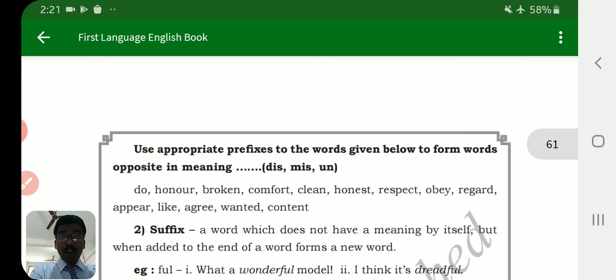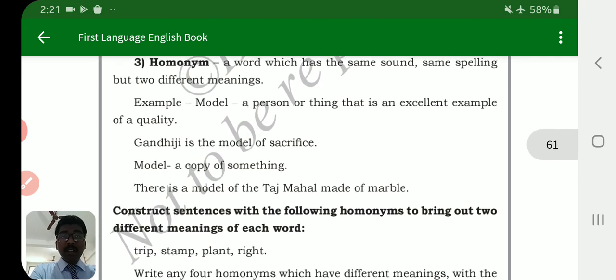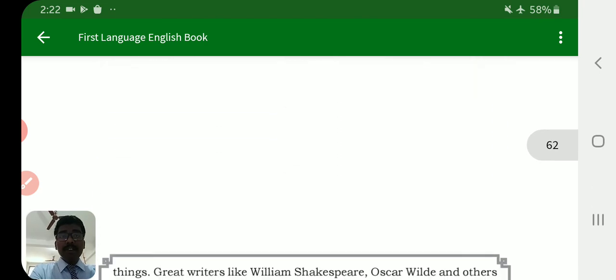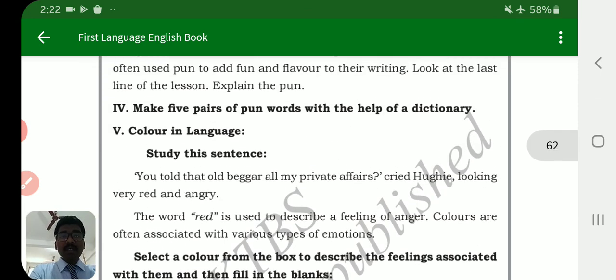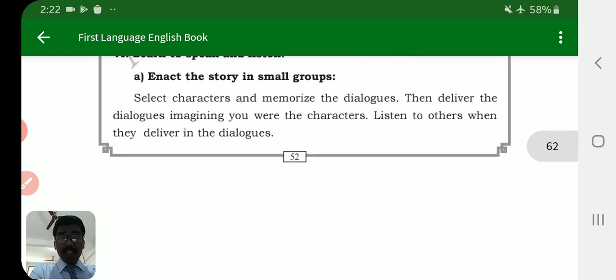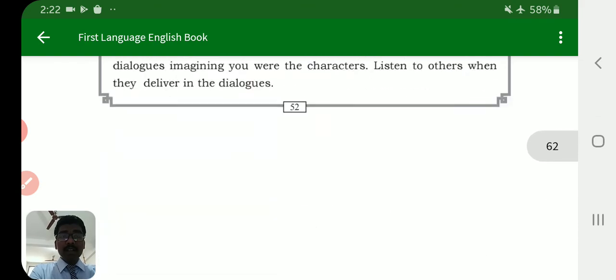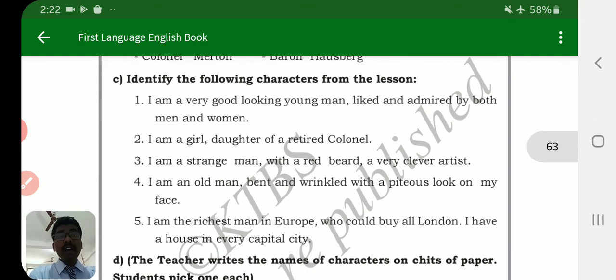I taught you, I discussed the meaning of homograph, what is the meaning of pun, then colour in language, and the last one was identify the following characters from the lesson. Students, here I have completed this lesson successfully.